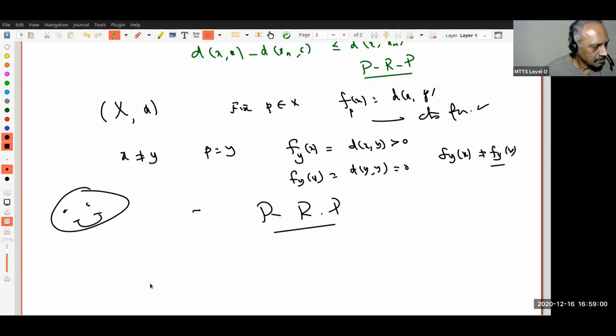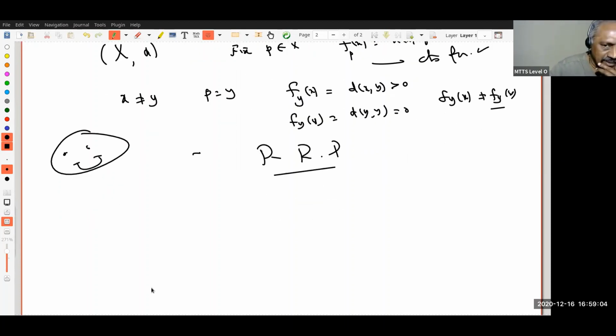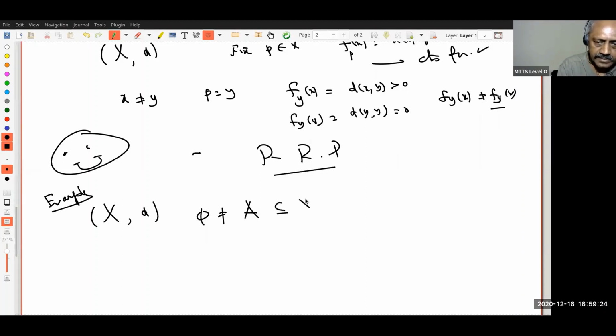So I want to introduce a few more examples. What are the few more examples? Suppose (X, d) is a metric space. This is another example. Suppose (X, d) is a metric space and A is a non-empty subset of X. Okay. Now let's look at this. Again, you should learn how to do that, what I'm going to do.